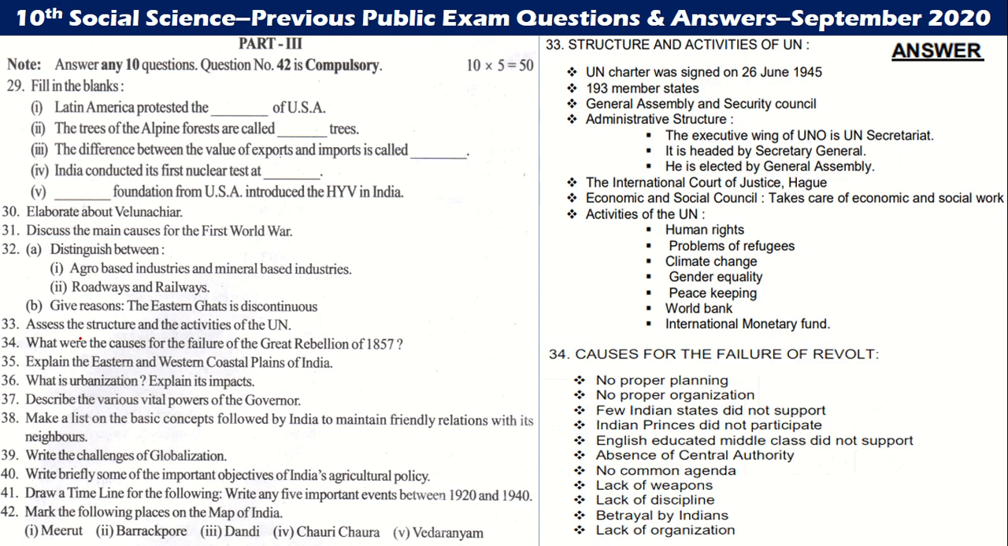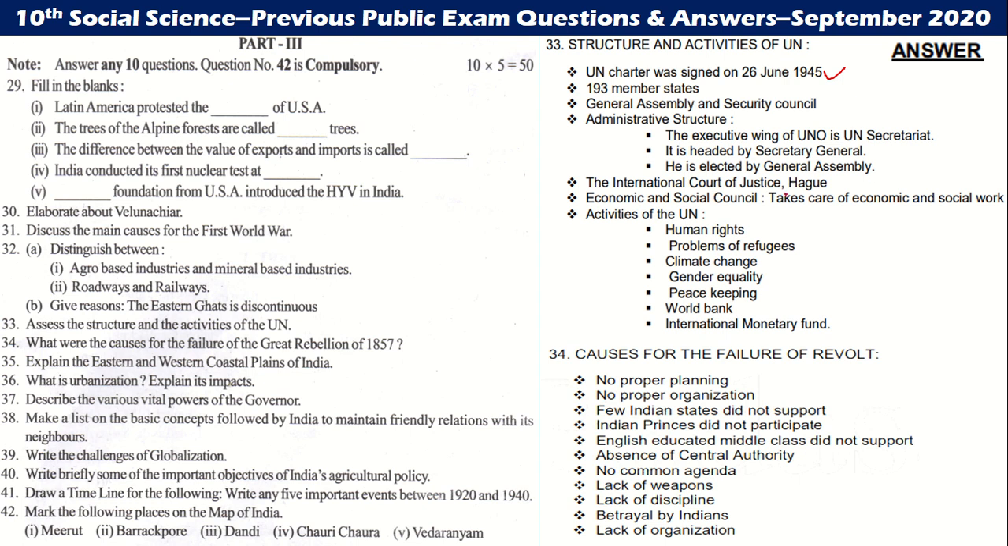Next one. Assess the structure and activities of the UN. The UN's charter was signed on 26th June 1945. It has 193 member states, with the General Assembly and Security Council. Administrative structure: the executive wing of UNO is the Secretariat. It is headed by the Secretary General. He is elected by the General Assembly.